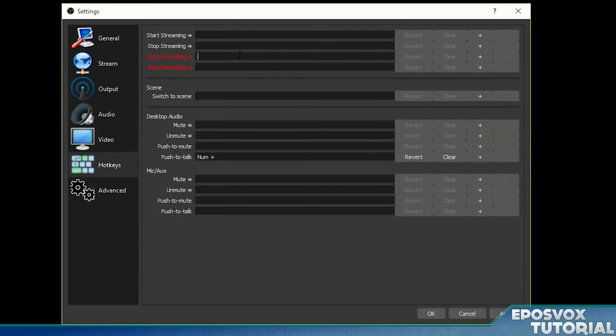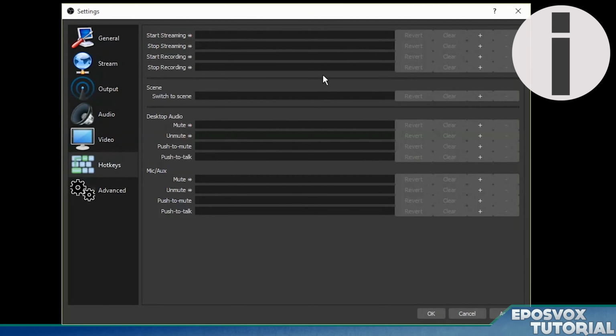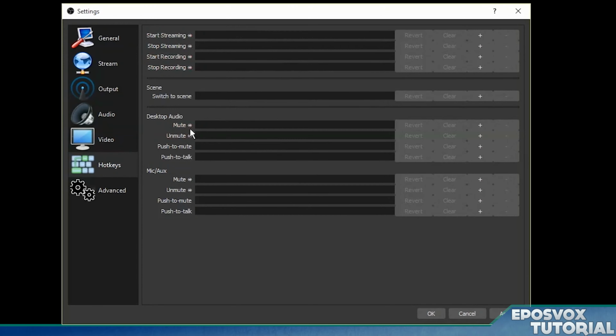And then if you put the same key for something like start and stop recording, then it'll toggle it. So you only have to hit plus to start recording, then the plus again to stop recording. I go more in depth on the hotkeys in another video. However, if you've used other software like this, you should be good to go.